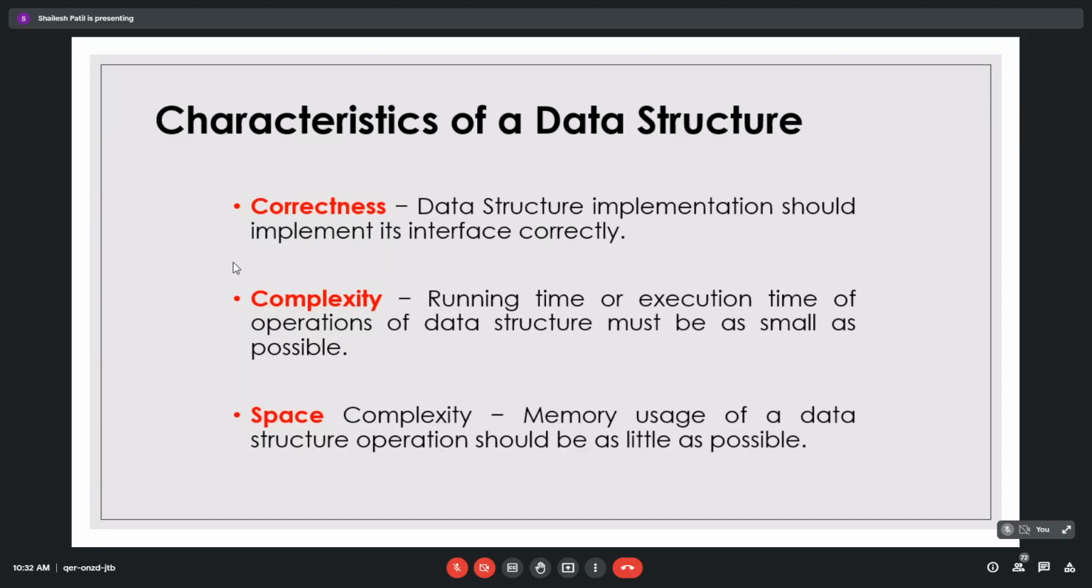Complexity: the running time or execution time of the operations of a data structure must be as small as possible. Already we have seen that whenever you are writing code, always in the back of your mind this process should go on. Whatever we write should be done in a smaller number of lines. How is that running time and execution time calculated? Is there any measure to calculate running time or execution time? Anyone? Suppose you have written a program, how will you calculate runtime or execution time?